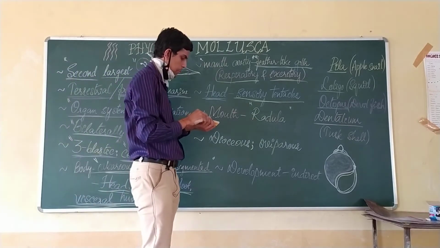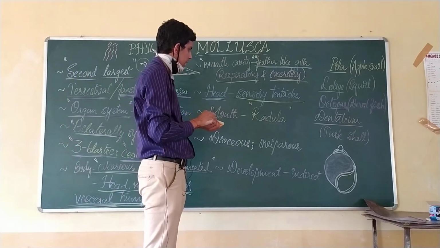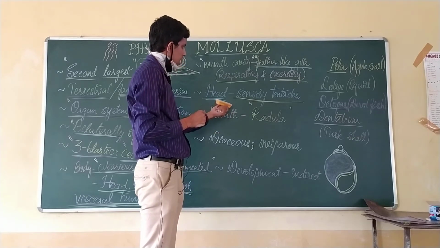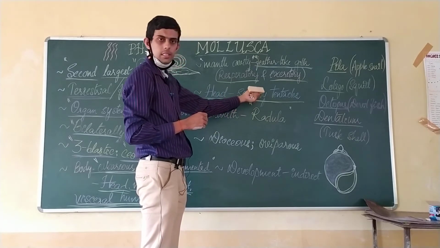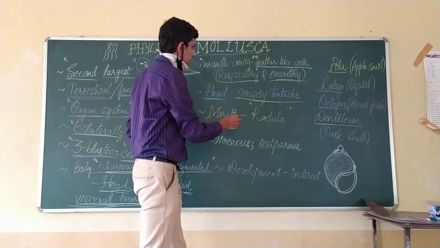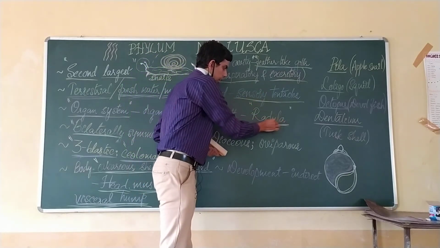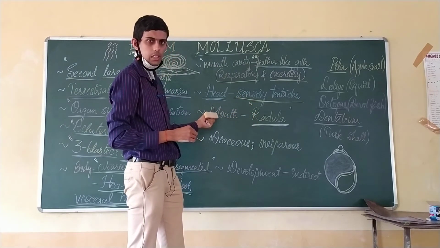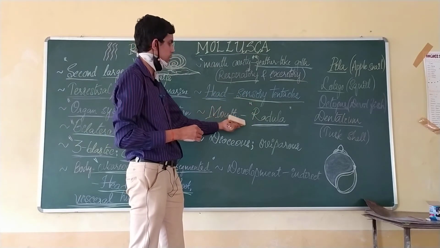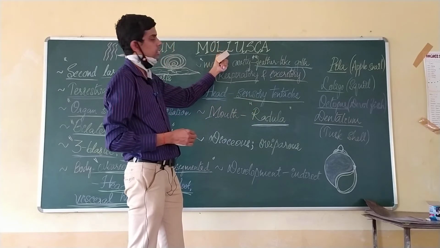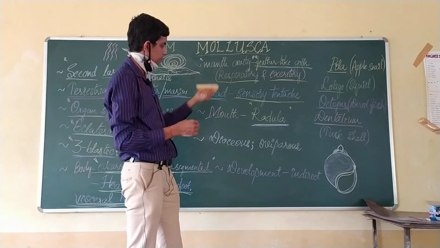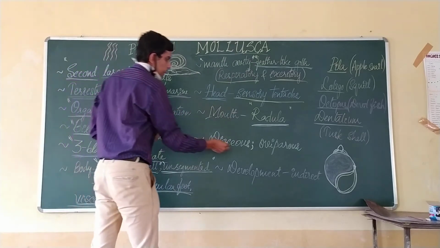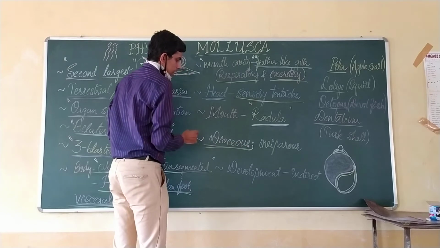And here the mouth is very distinct, and there is a typical appendage of sensory tentacles, and here the mouth is called radula. So that is a technical term used for the mouth in molluscans, and that is a very important characteristic of this phylum.